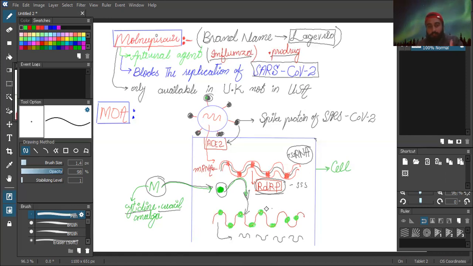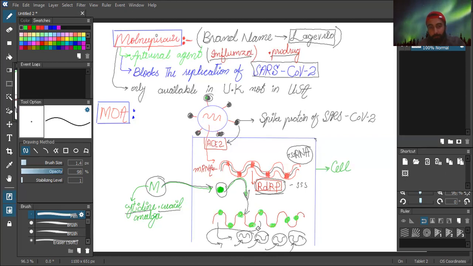And when this messenger RNA replicates again into different messenger RNAs, their pathogenicity will be decreased, because these newly formed messenger RNAs will not be able to replicate again, since the actual nitrogen bases are not present.